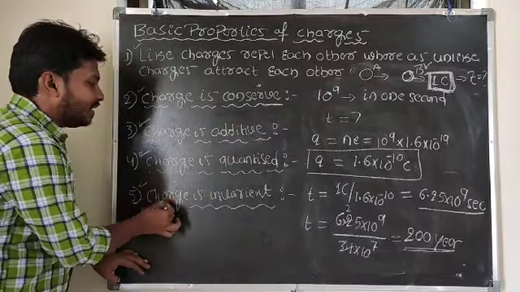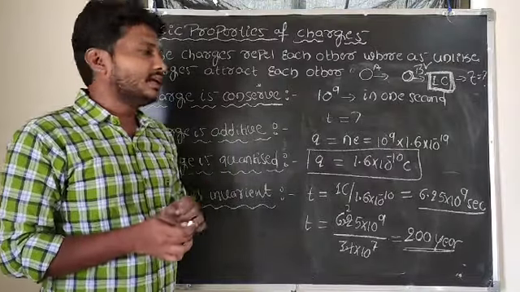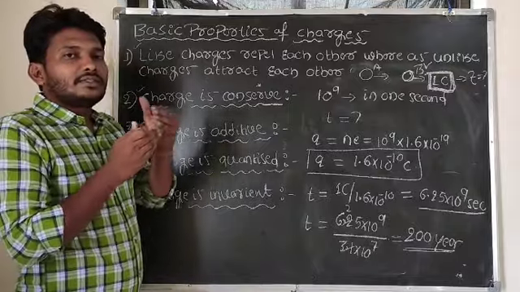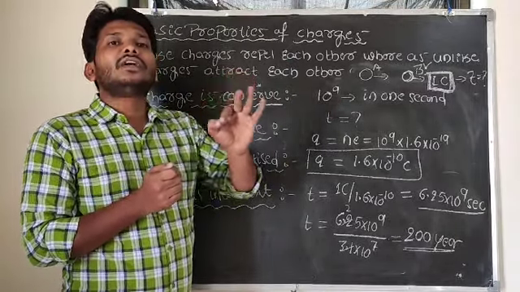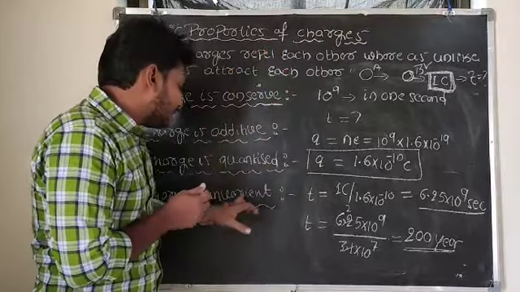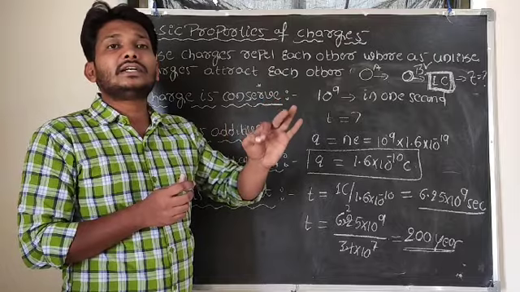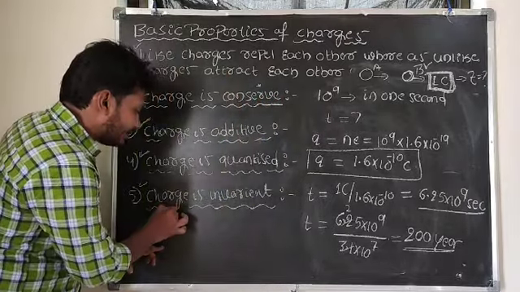And the last one is that charge is invariant. What's the meaning of charge is invariant here? Charge is invariant means that when we transfer charge from one body to another body, its value won't change. Due to the motion of the charges, it doesn't change any value. So that is, charge is invariant.